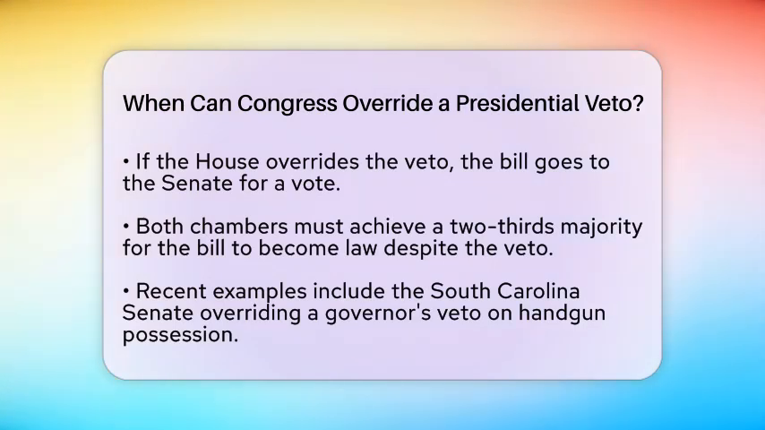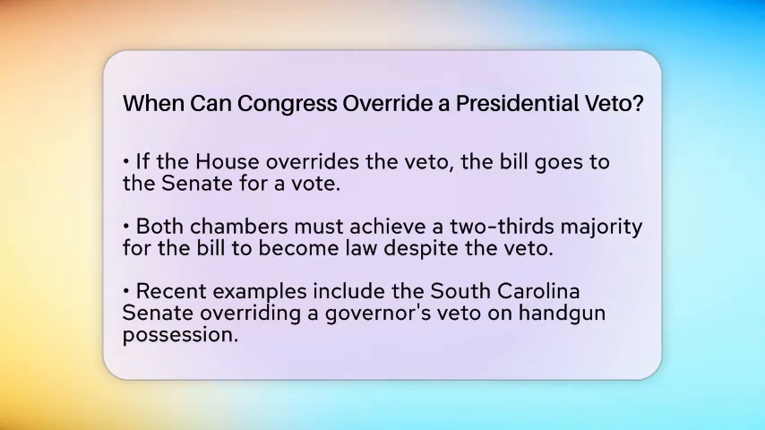In recent weeks, there have been notable instances of Congress overriding vetoes. For example, just last week, the Senate in South Carolina overrode a veto from the governor regarding a bill on handgun possession charges. Additionally, there is bipartisan support for overriding potential vetoes on significant legislation, such as the Sanctioning Russia Act of 2025, which aims to impose sanctions on Russia.